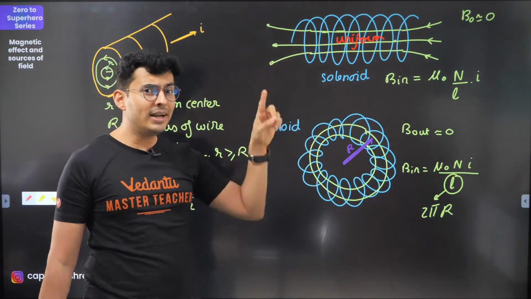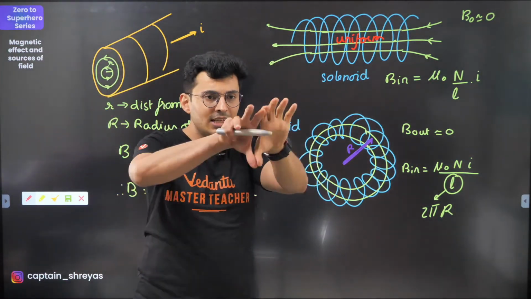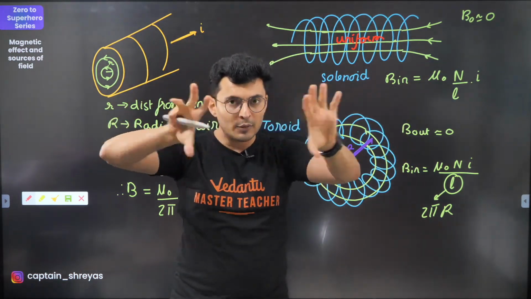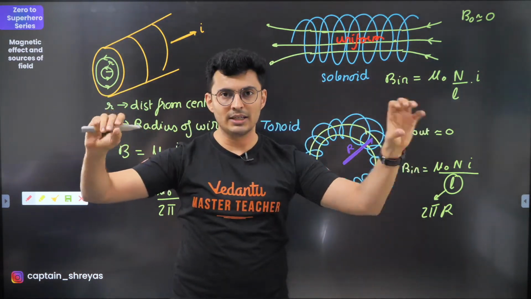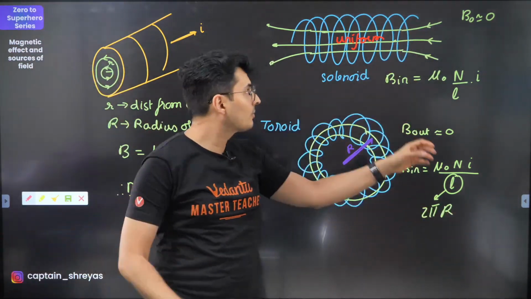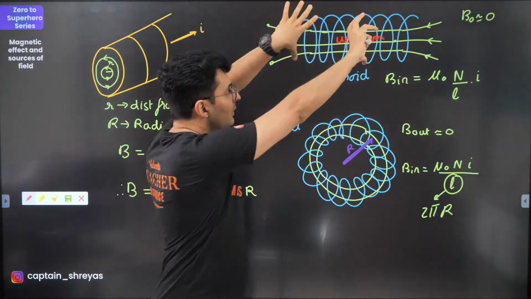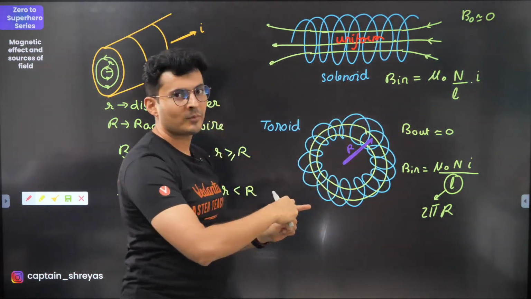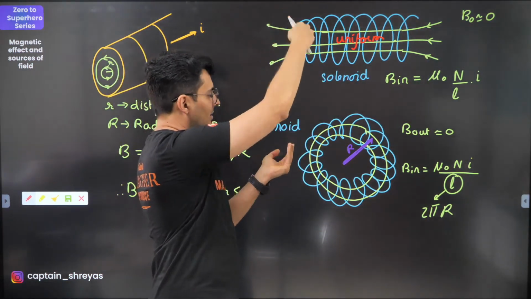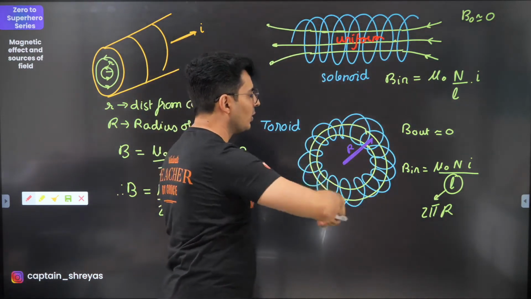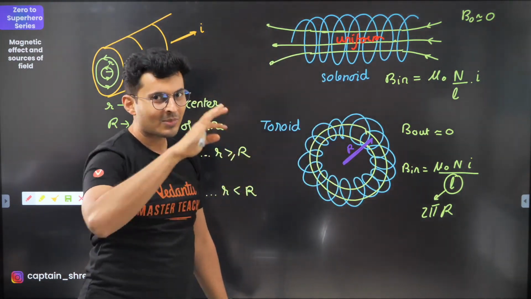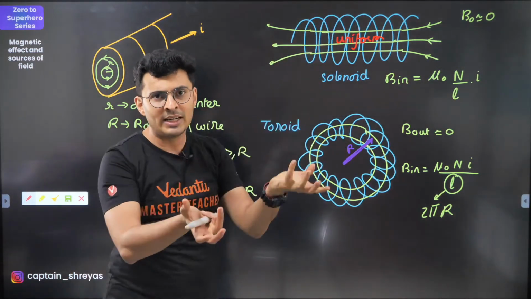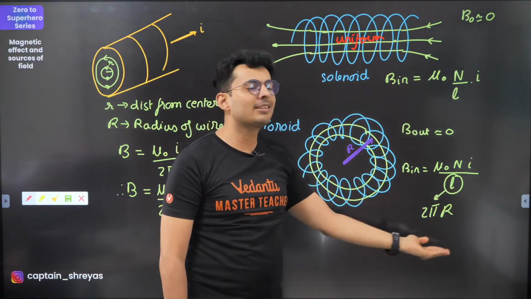Now toroid. Toroid is an extension of solenoid. See, solenoid is straight. Coils are wound one after the other. If you take the solenoid, the ends of it, the fields are coming out. If you take those two ends and merge them together, you will get a toroid. So the fields which were escaping will no longer be able to escape, they will only go inside the toroid. And because the toroid is a solenoid which is bent, the formula for the field is exactly the same.